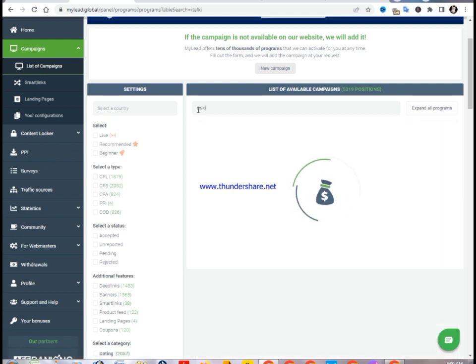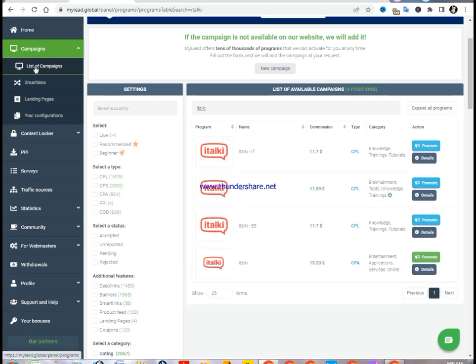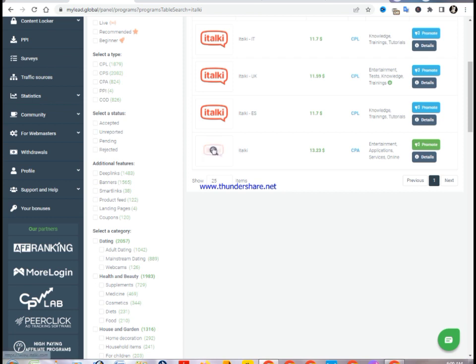Basically, when you come over to Mylead, you have to click on this list of offers here and search for italki. Now, this is the italki website, and this is the global offer right here. You don't have to use the ones for different countries. You can use this one, which is for all countries in the world. Click on the details to see what it means.